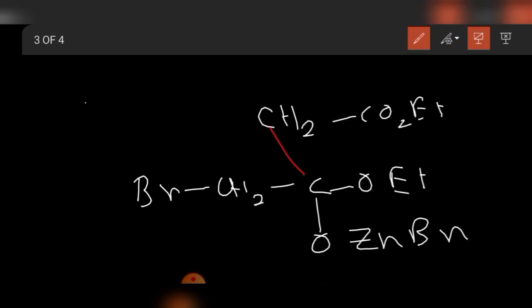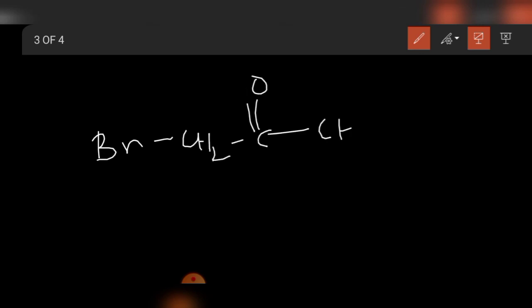In the next step, this O-ZnBr bond will break and OEt will go out, and ultimately condensation of two ester groups occurs and a beta ketoester forms. So this is the drawback of the Reformatsky reaction.